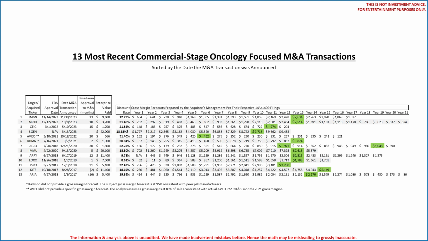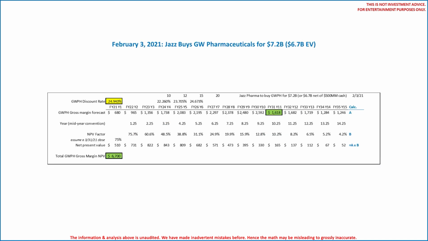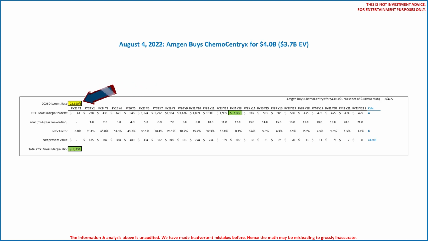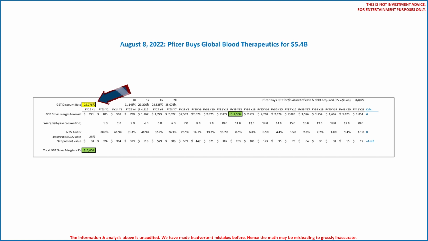We will also note the like discount rates for commercial stage but non-oncology biopharmas were much higher as a group than oncology. For example, remember the GW Pharmaceuticals acquisition back in February of 2021 at the height of the XBI? The discount rate was 25%. ChemoCentryx from August of 2022 was 23.3%. Global Blood Therapeutics a week later was 25%. The lowest discount rate applied to a gross margin forecast in non-oncology was Bristol Myers' acquisition of MyoKardia, for which the FDA submission had not been filed.